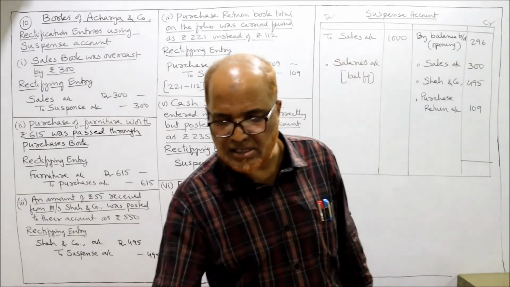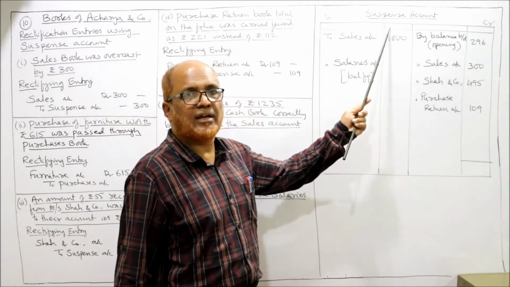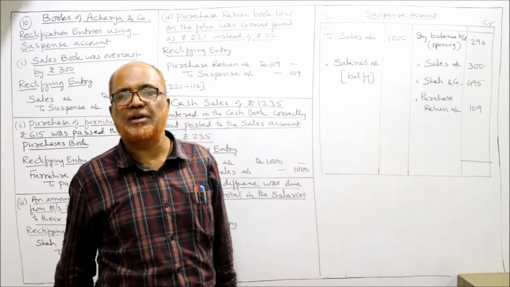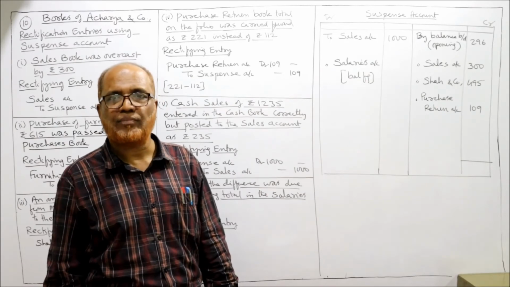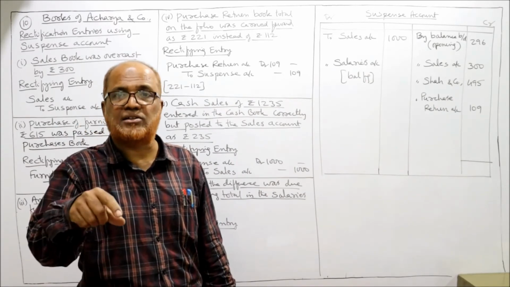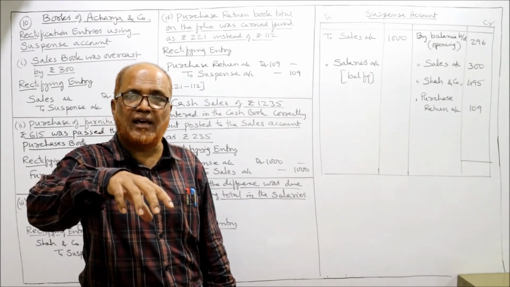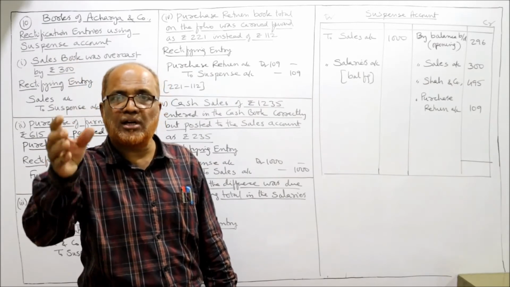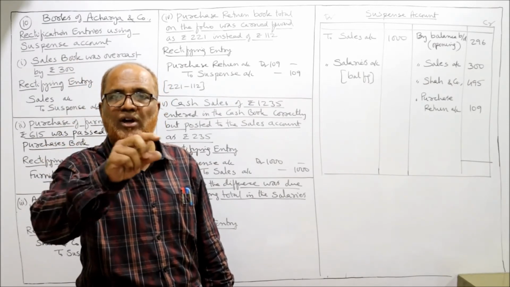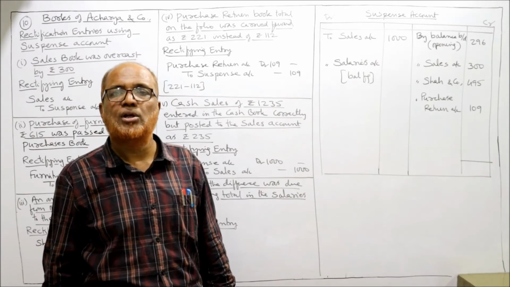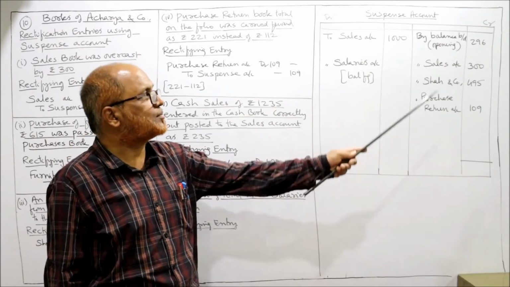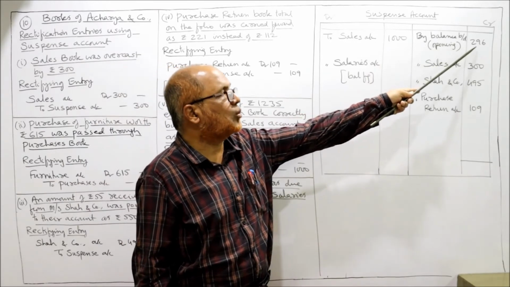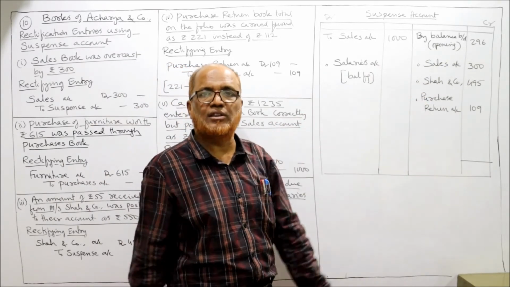How much is the difference in suspense account? In the first line of the problem, it is given the trial balance is out. Excess debit. When excess debit is there, there is a shortage on the credit side. So that shortage we have put under suspense account. So suspense account shows a credit balance. So on the suspense account credit side, balance brought down 296 opening. That is given in the problem.